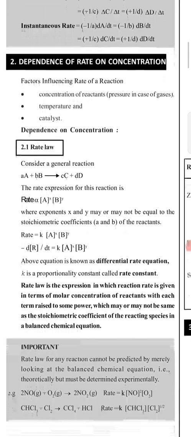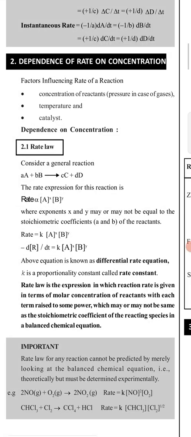So how does it depend on the concentration of the reactant? We have already seen that whenever we represent the reaction rate, we have to write the plus or minus sign, and also the concentration of the reactant and of the product.